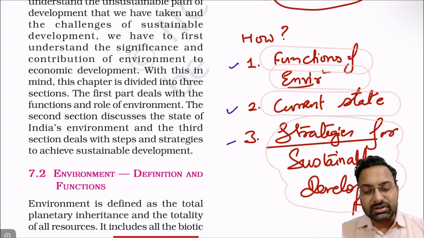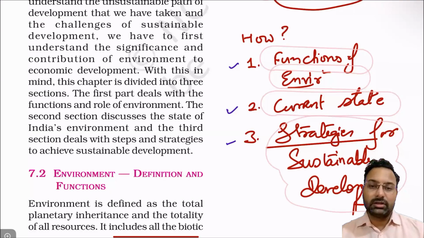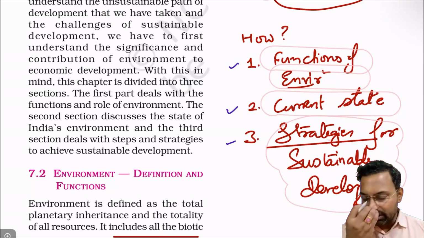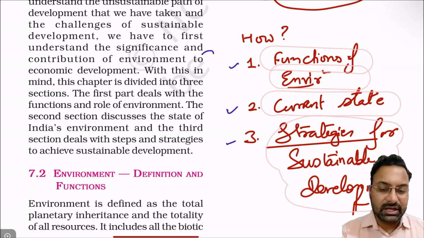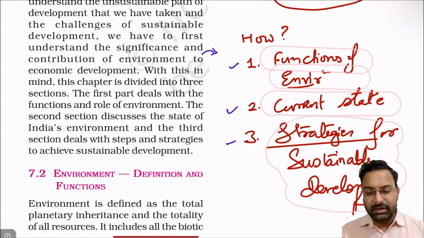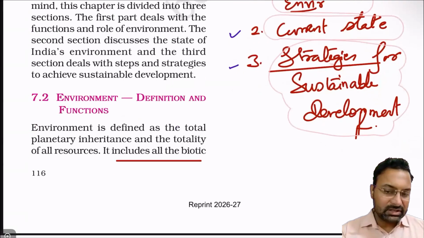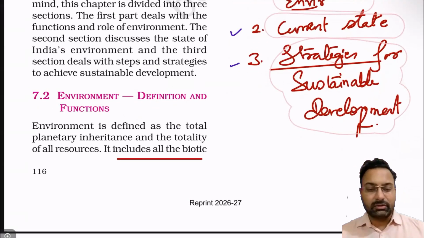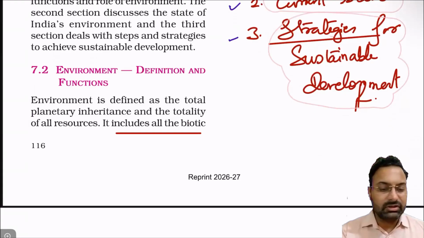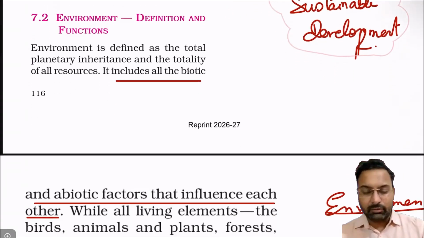and the strategies for sustainable development. So this is what the flow of this chapter will be. This has been summarized from this introductory part. So this will be how we will be going ahead. First and foremost is the functions of the environment and the definition of environment. We should know what the environment is.